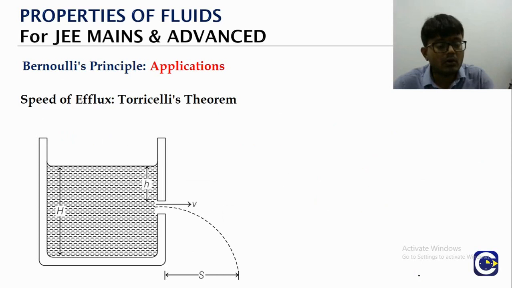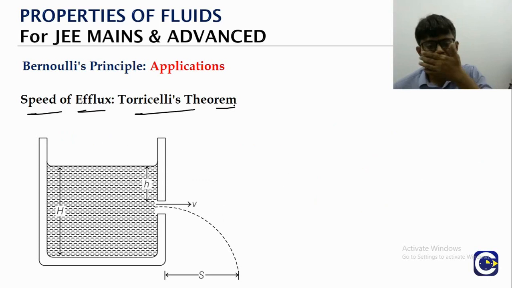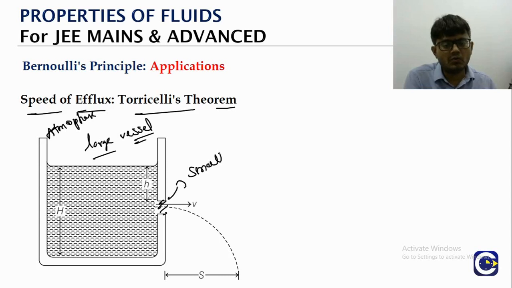We have one more calculation which will give us the speed of efflux. That's what we call the Torricelli theorem. If you have a large vessel, what is the assumption here? We have a large vessel which is open to atmosphere, and there is a small opening that is also open to atmosphere.